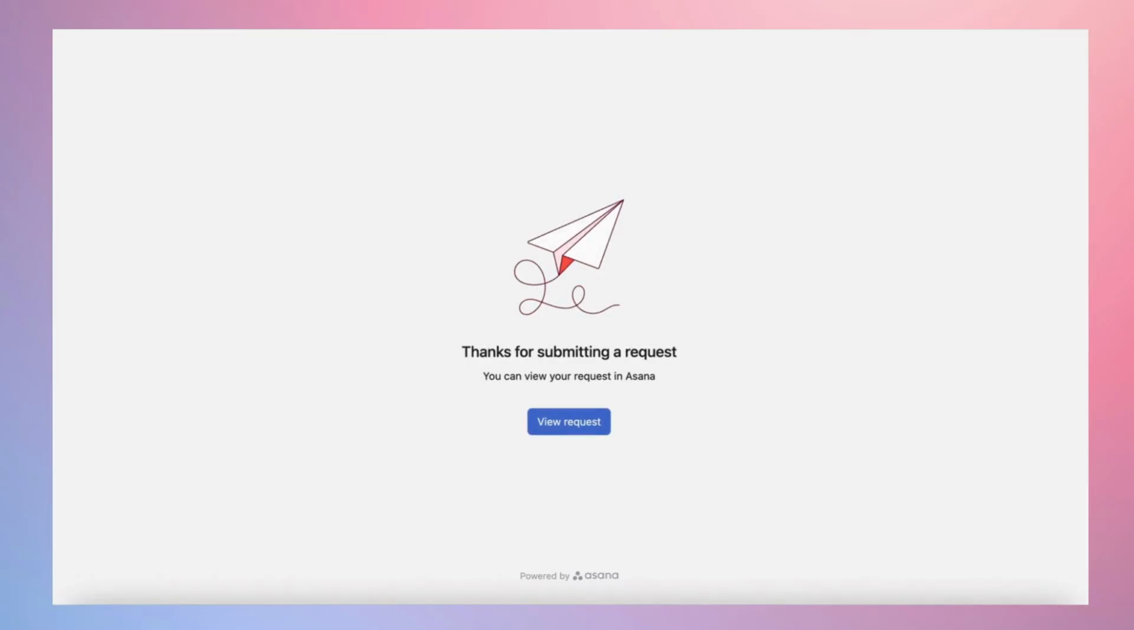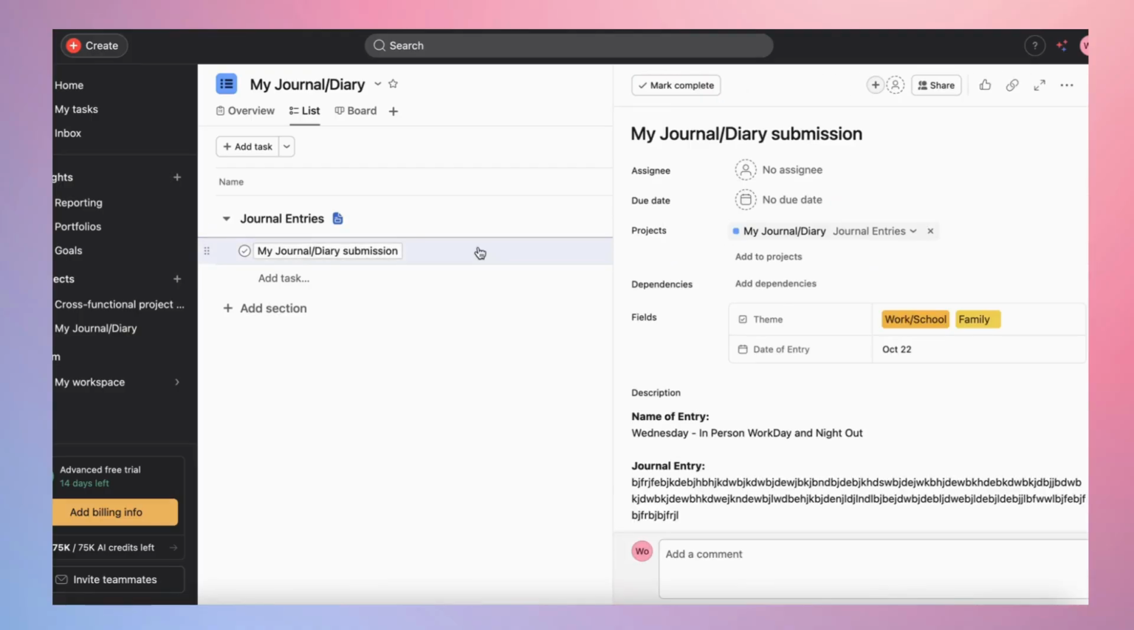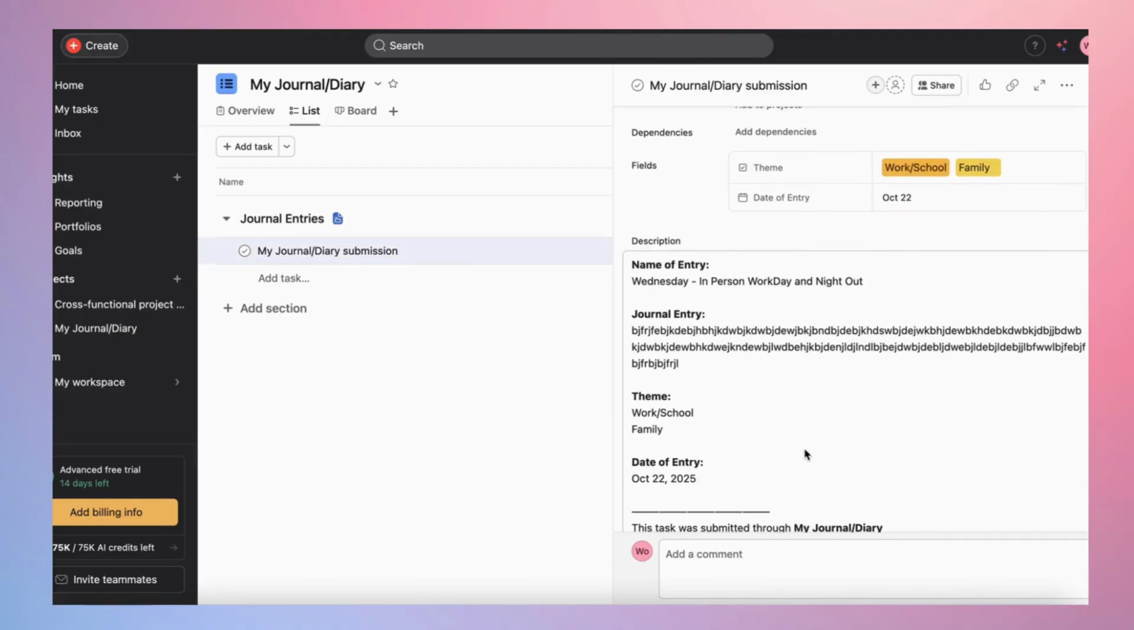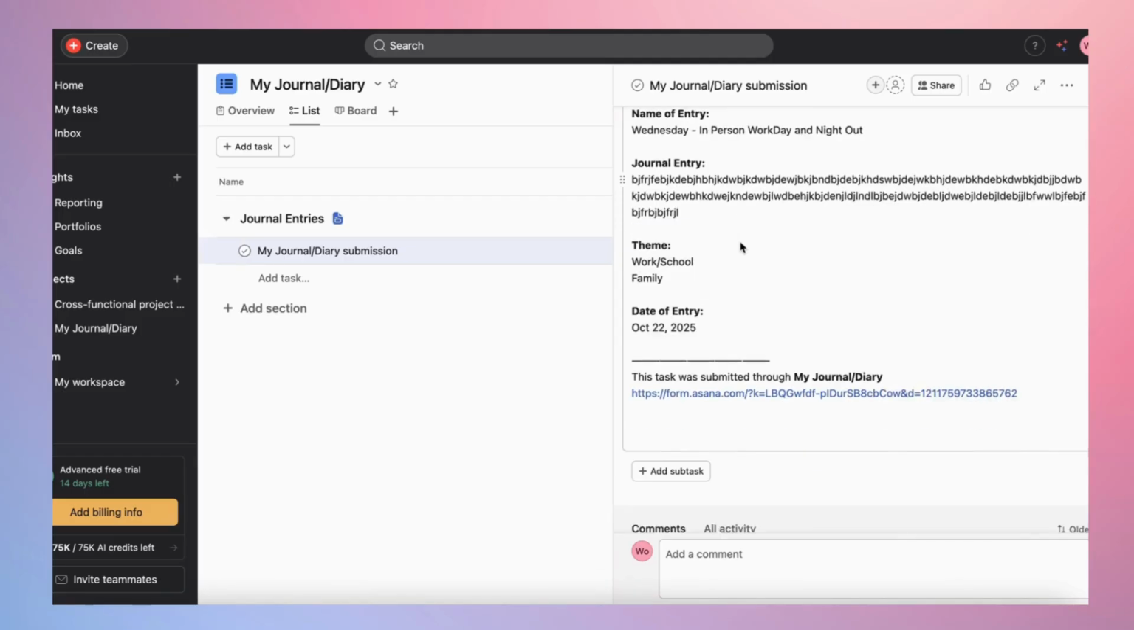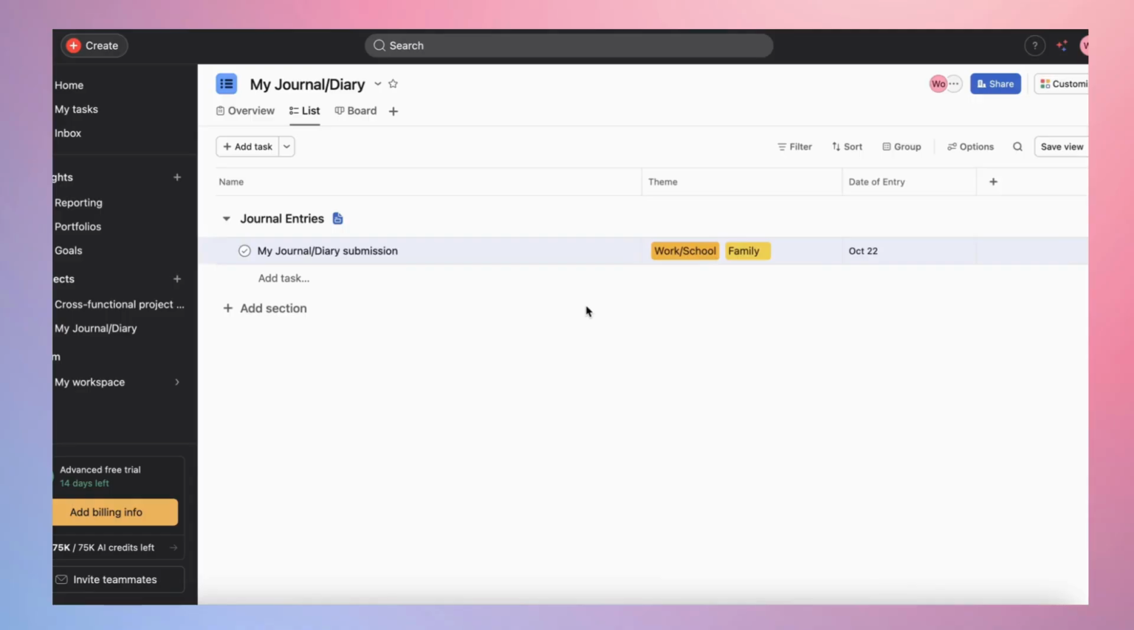Thanks for submitting a request. And then what's cool is you're going to see that it's come and populated automatically into your database. So you can see the themes are here, so you could filter for these later or sort. Date of entry is in there. And so when you open this, you're going to see that you have your name of your entry, journal entry, themes, and date of entry, and it was submitted through this form, which you can bookmark somewhere. So I think this is pretty cool. I feel like it would populate over time, super easy.